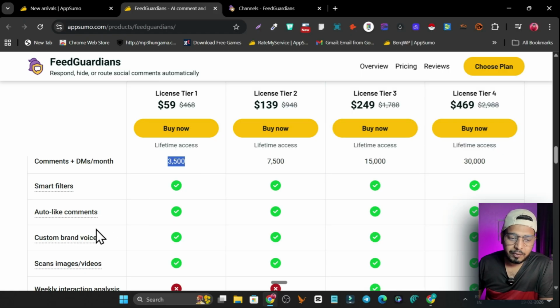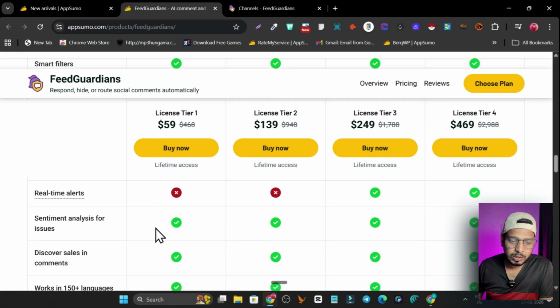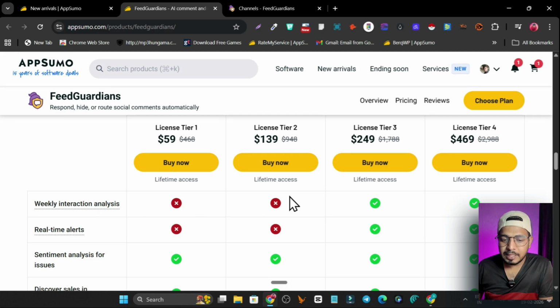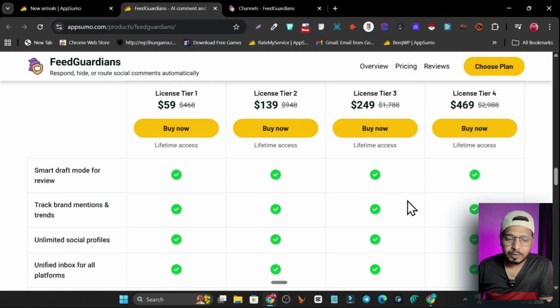We also have smart filters, auto like comments, and a custom voice that we can choose or create for our AI. In that tone it is going to reply to the comments. Then we have scan images and videos, and real time alerts available. But these are not available until tier 2. You have to go to the tier 3 or tier 4 plan to access all these features.